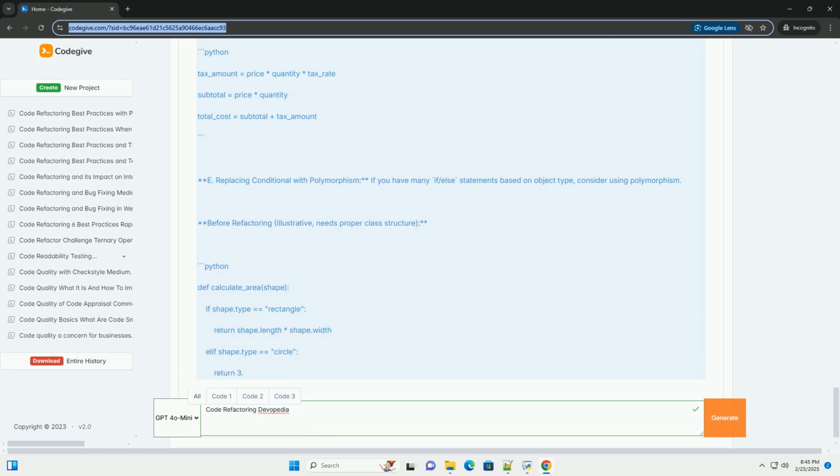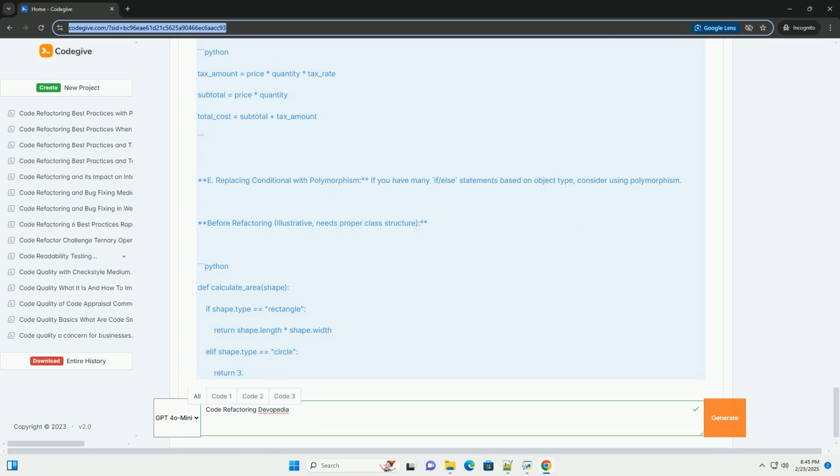3. Best practices for refactoring. Test-driven refactoring. Write unit tests before refactoring to ensure you don't introduce bugs. Run tests frequently to verify that changes haven't broken existing functionality. Small steps. Refactor in small, incremental steps. This makes it easier to track changes and revert if necessary.